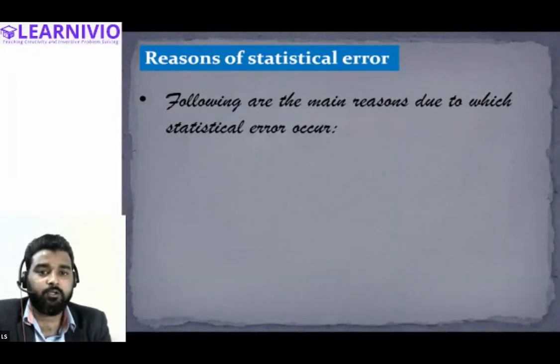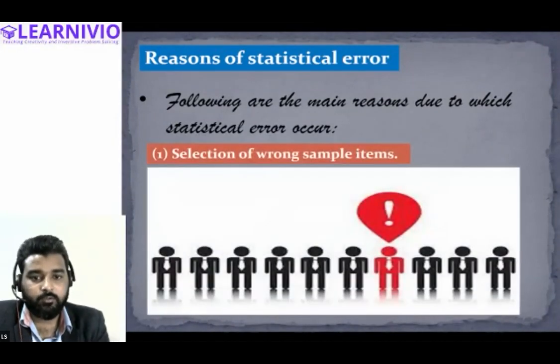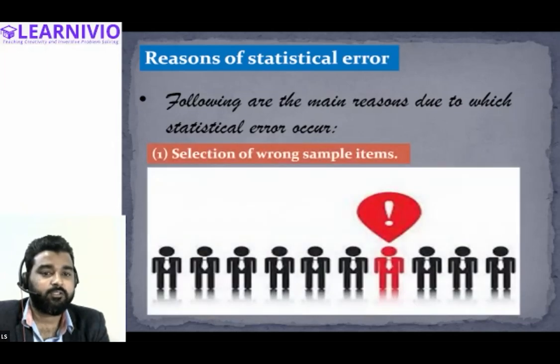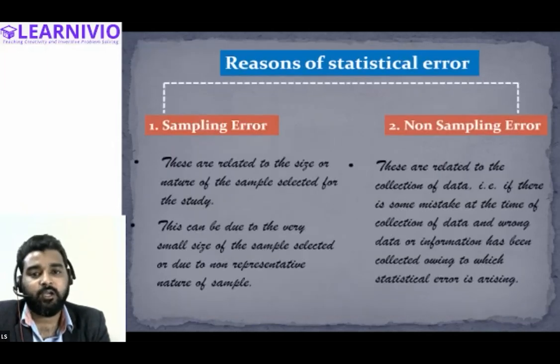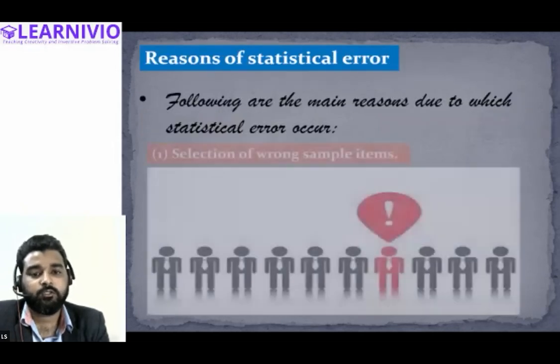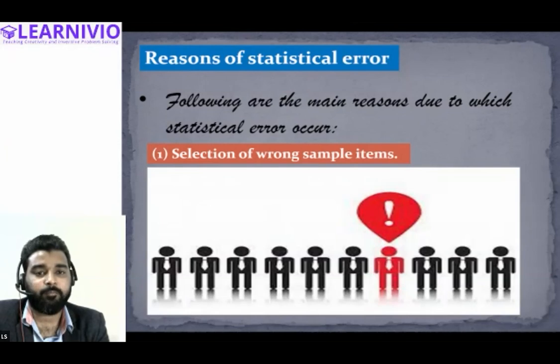Now let's discuss the possible reasons for sampling error. Following are the main reasons due to which statistical error arises. Other than the broad category, we can also include these. See, first is selection of wrong sample. This is covered under the sampling error.